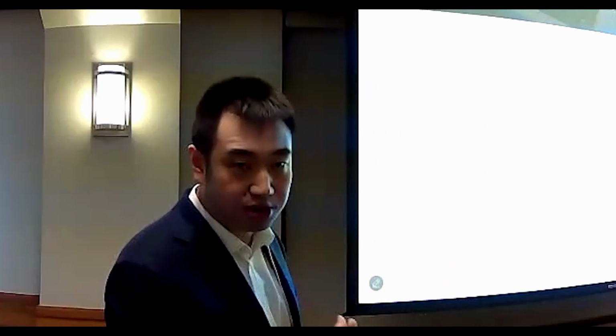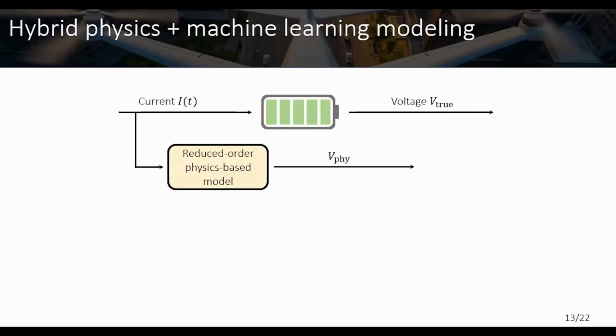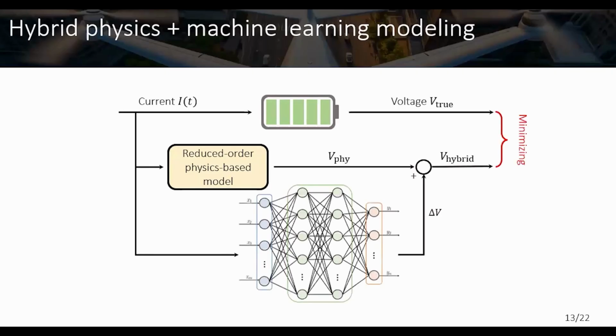We take the approach of hybrid physics and machine learning. We consider a battery cell and first identify a reduced order physics-based model. This reduced order physics model is not accurate for high current, so we use a machine learning neural network to learn the residual between this reduced order model and the true battery voltage. What we find interesting is that we must feed the state information of the reduced order model into the neural network in order for the neural network model to get an accurate and physically meaningful prediction.